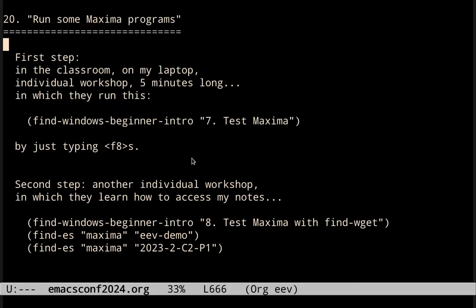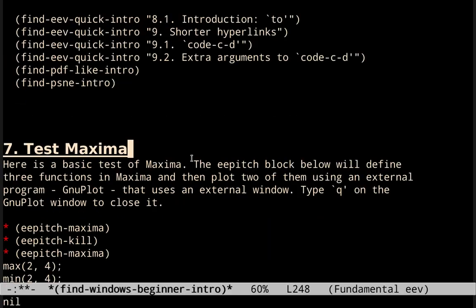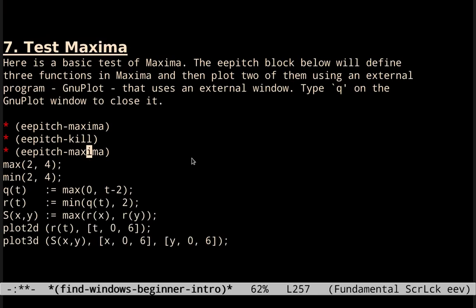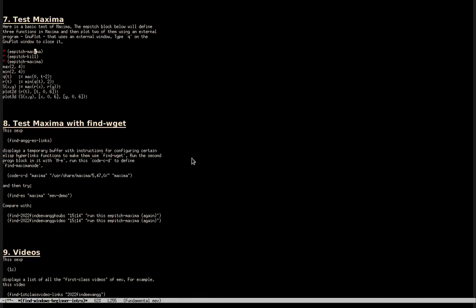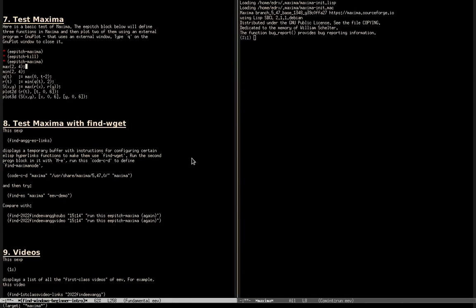I said that the students learn how to run some Maxima programs. Let me be more precise about that. The first step is something that I call the first 5-minute workshop, and it happens in the classroom on my laptop, and I make the students run this. Actually, in the first moment, I run this thing here, and then I ask them to run it themselves. So I type F8 on these three things here. We get a target buffer running Maxima.